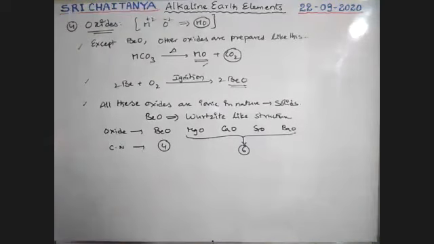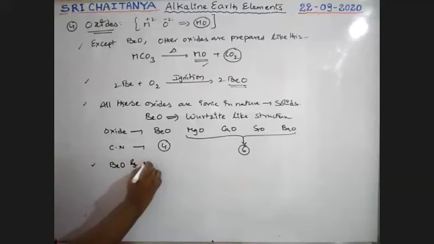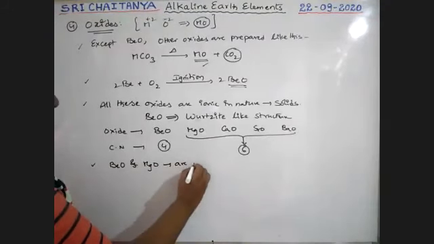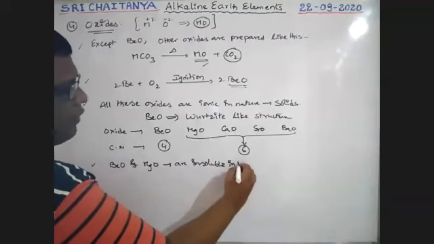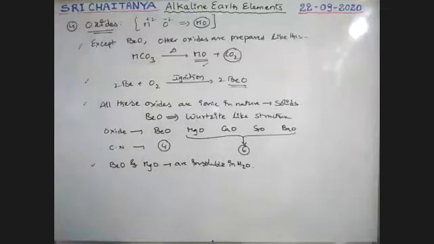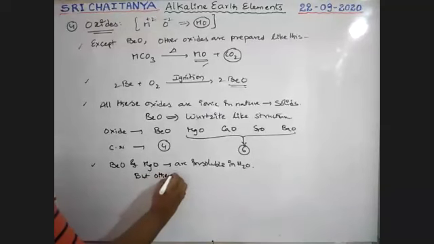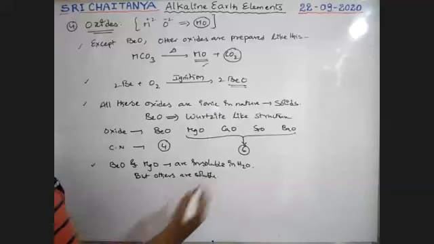Next one, beryllium oxide and magnesium oxide are insoluble in water, but the others are soluble.